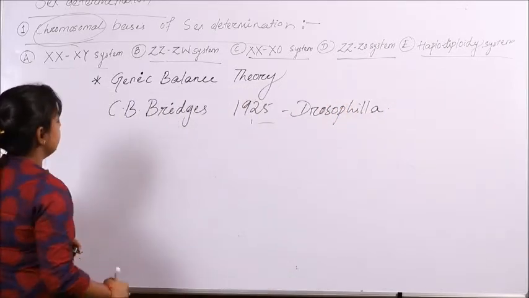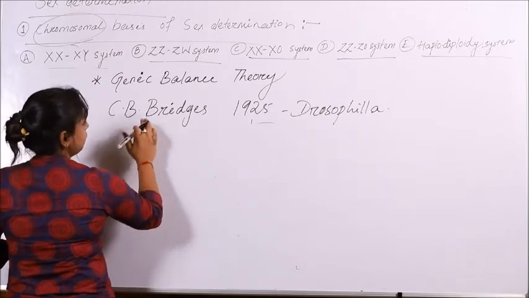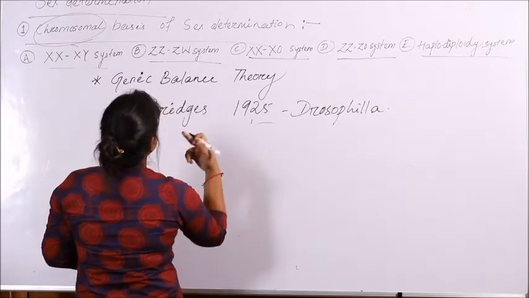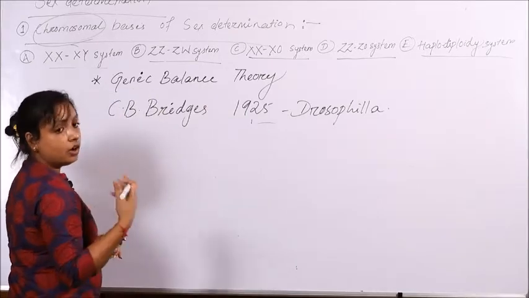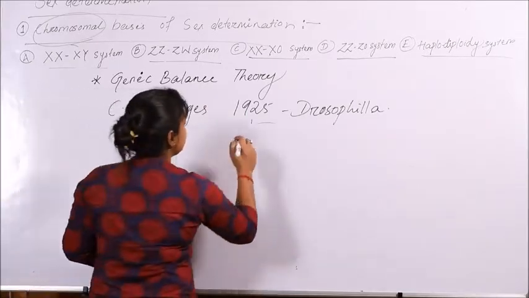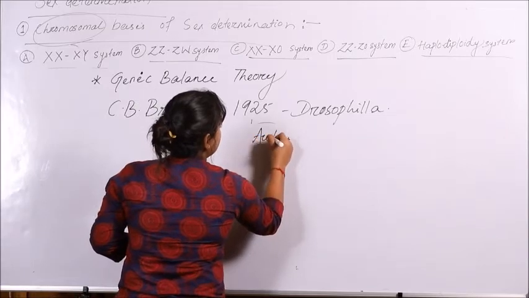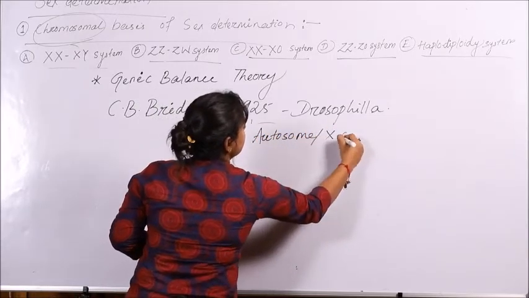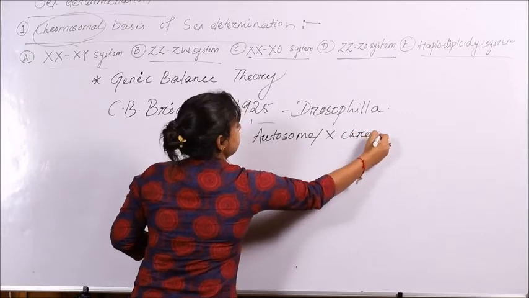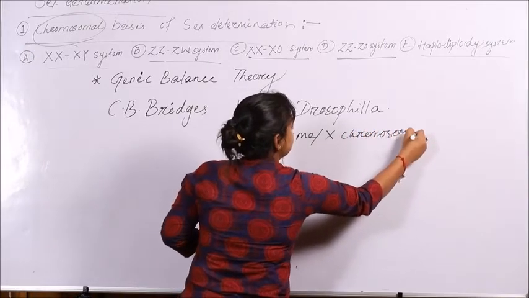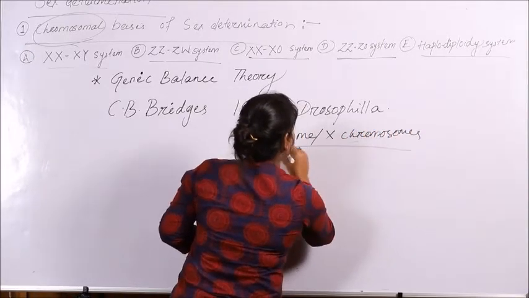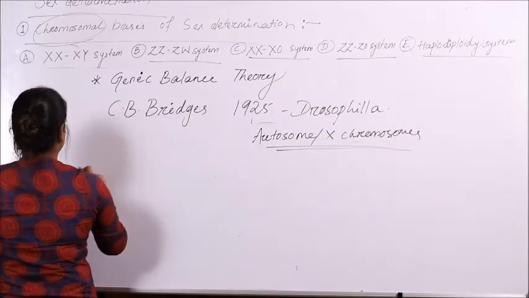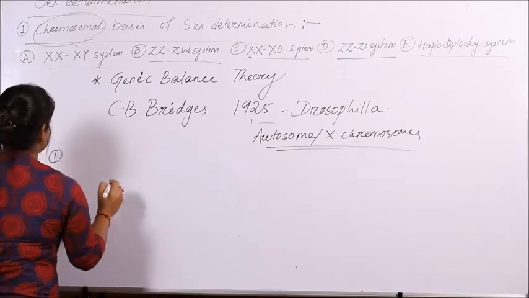In their case, for the determination of the sex of Drosophila, not the number or type of sex chromosome or the number of autosomes, but the ratio of autosome to X chromosome determines the sex of the individual. So in case of the Drosophila population, there are 5 different kinds of offspring.